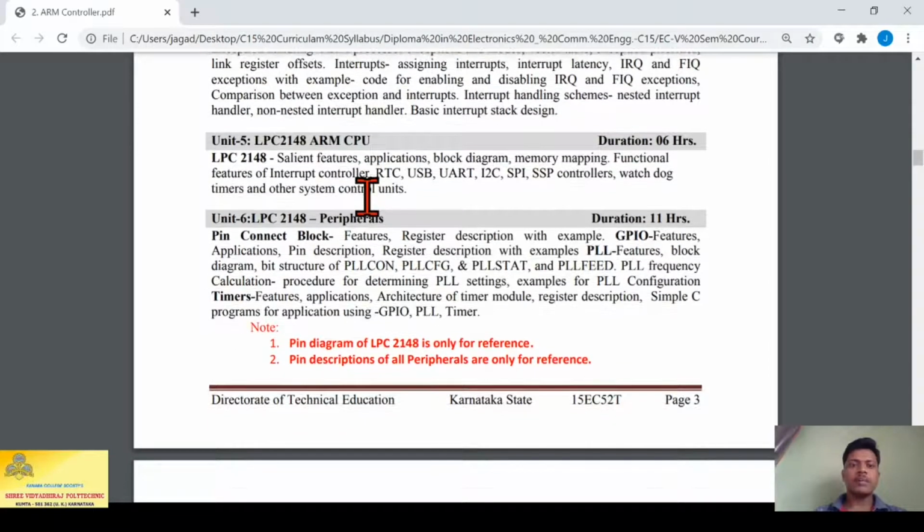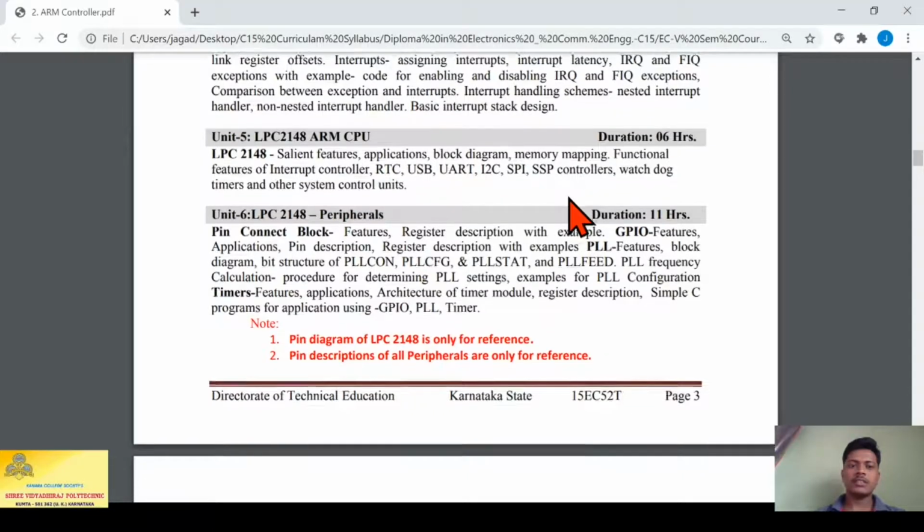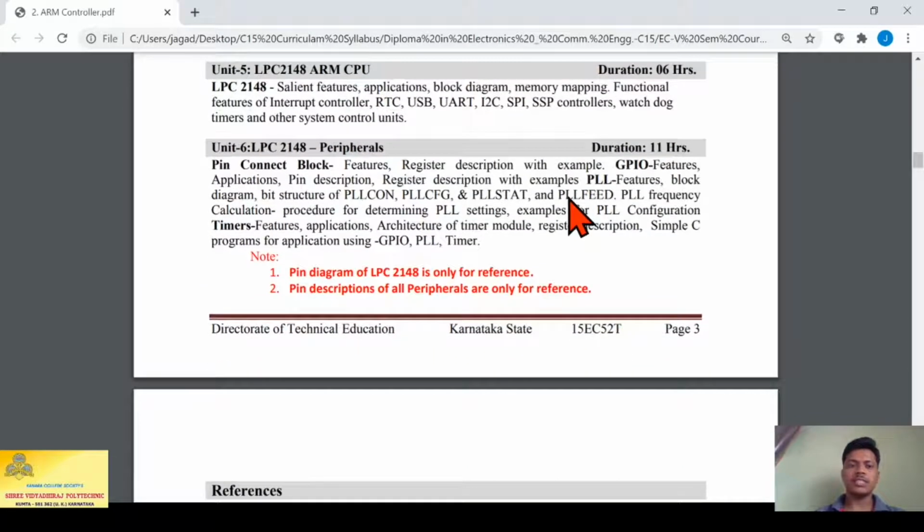Next we have the LPC2148 ARM CPU. ARM has different CPUs, different versions of a CPU. In this course you are going to study LPC2148. In unit 5 we are going to study LPC2148 features, applications, block diagram, memory mapping, functional features of interrupt controller, RTC, USB, UART, I2C, SPI, SSP controllers, watchdog timers and other control units.